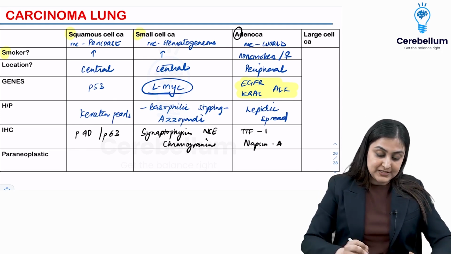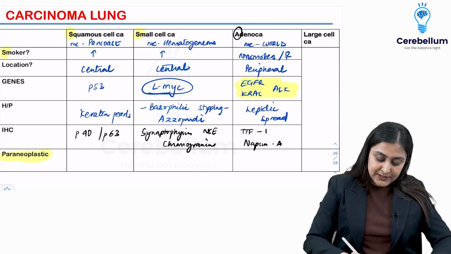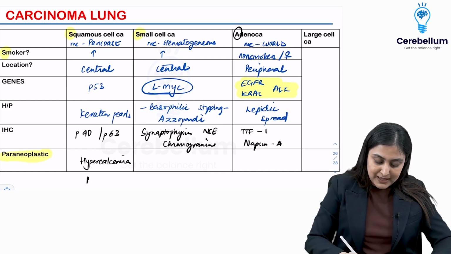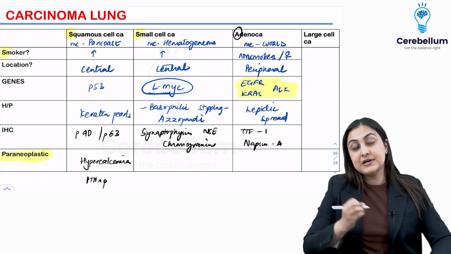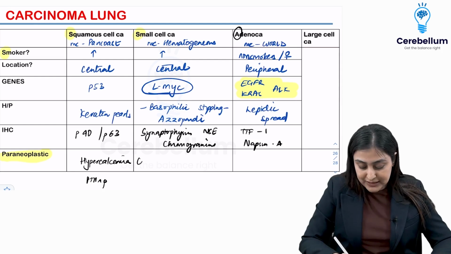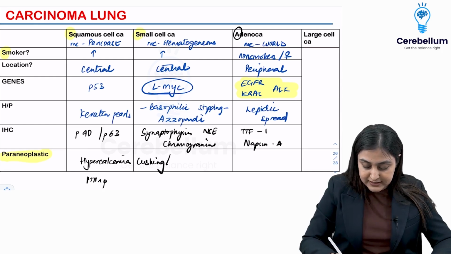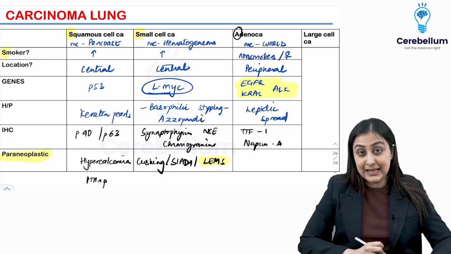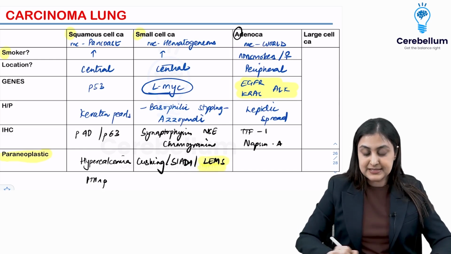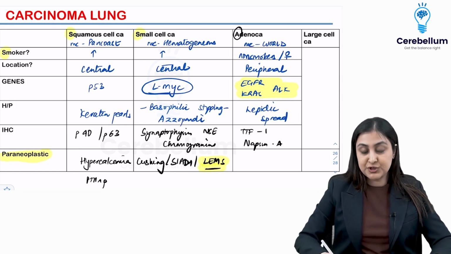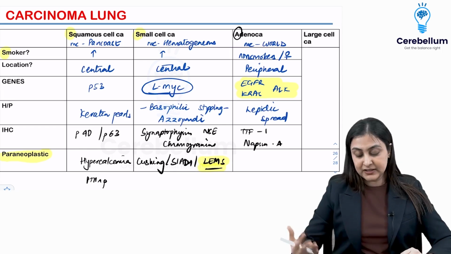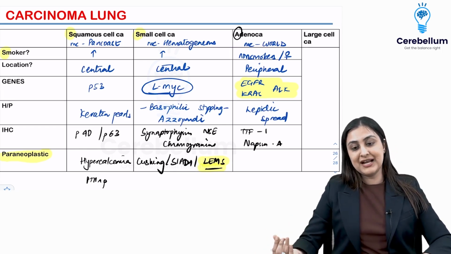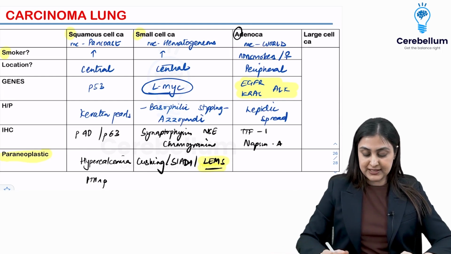Lastly, the paraneoplastic syndromes, extremely important. So squamous cell, remember, it causes hypercalcemia of malignancy because it releases parathyroid hormone-related peptide. Small cell is going to have all endocrine effects. So it can have Cushing's, it can have SIADH, it can have Lambert-Eaton myasthenic syndrome, very, very important. LEMS, Lambert-Eaton myasthenic syndrome. So remember, this is opposite to that of myasthenia gravis. Here, it improves with stimulation, right? So the activity improving with stimulation is LEMS.